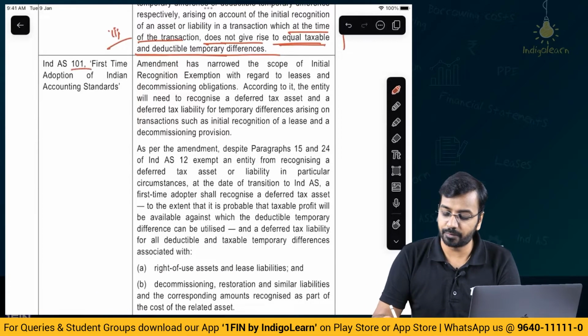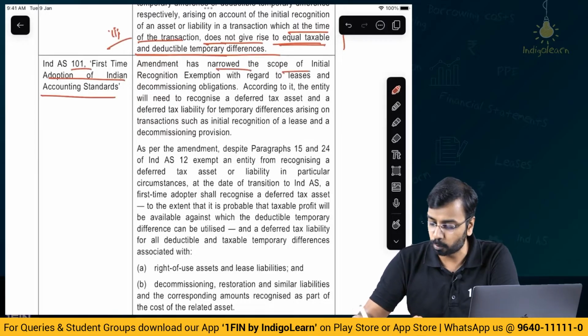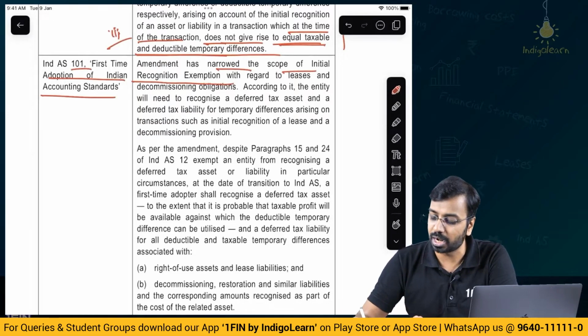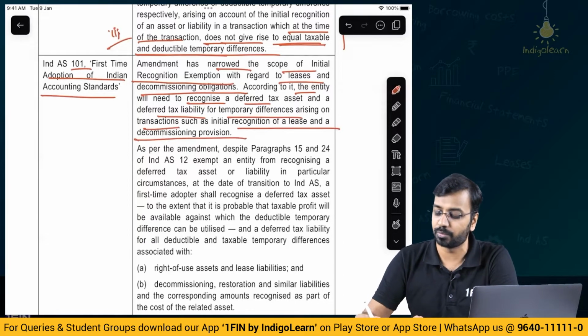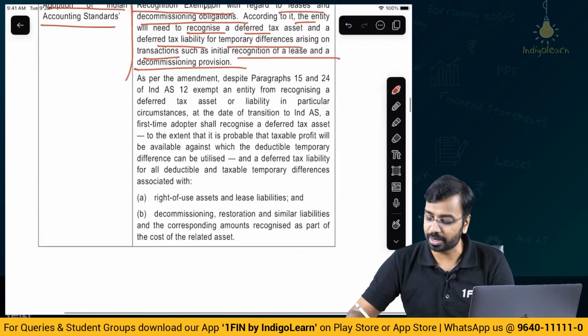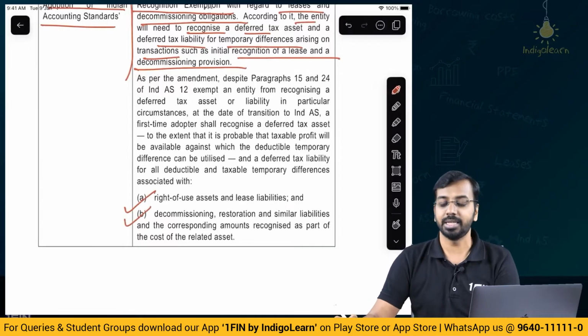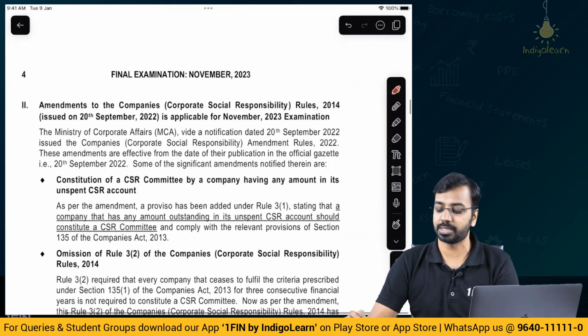Then in Ind AS 101, first time adoption of Indian accounting standards. Now there is an amendment which has reduced the scope of initial recognition exemption with regard to leases and decommissioning obligations. So now the entity will need to recognize a deferred tax asset and a deferred tax liability for temporary differences arising on transaction on initial recognition of lease and a decommissioning provision. So this amendment has narrowed down the exception, and now wherever you have right of use asset and decommissioning liabilities, there you need to recognize the deferred taxes, right? So that is the amendment as far as November 23 is concerned.